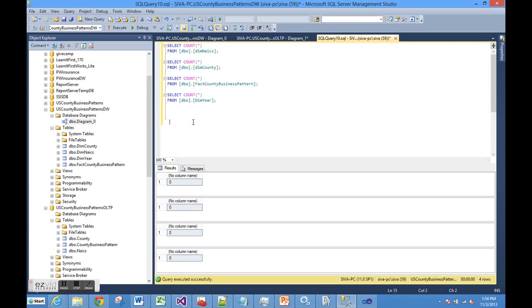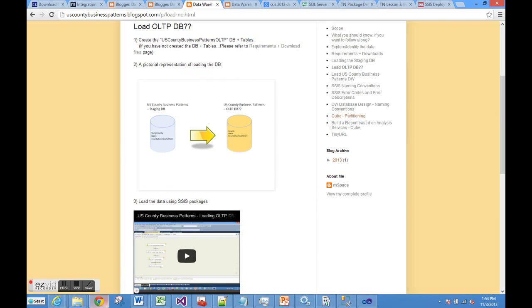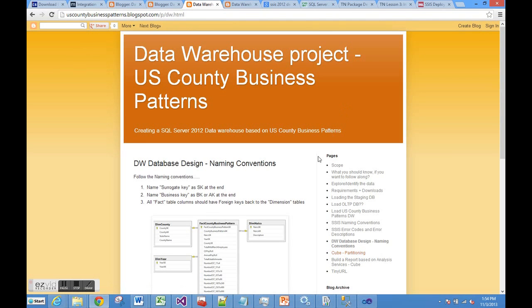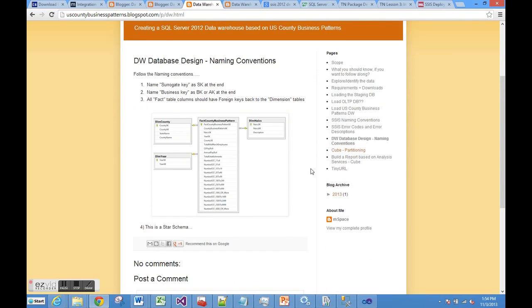Before doing that, let's go to the data warehouse design and naming conventions. This is the database diagram for the data warehouse, and we have three dimension tables and one fact table. The primary keys are named as SKs, surrogate keys, and the business keys are named as BK or AK.